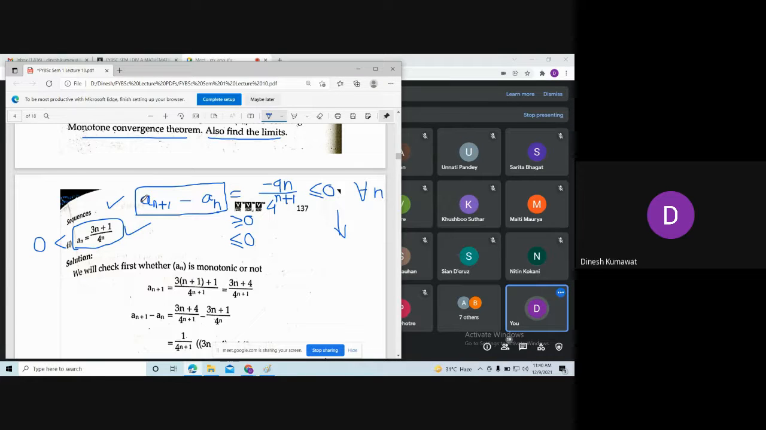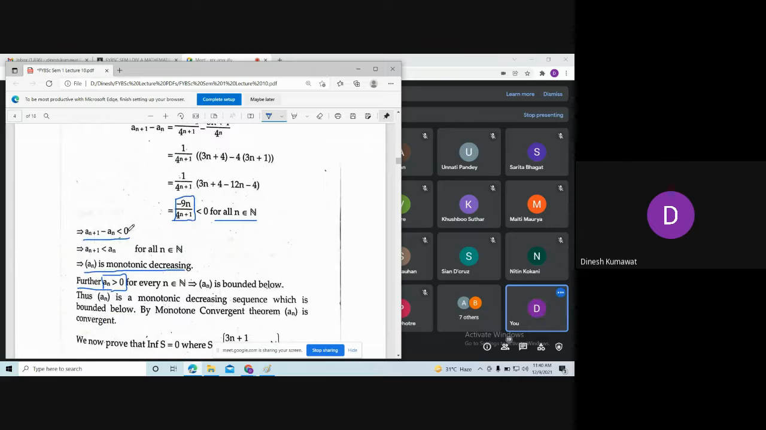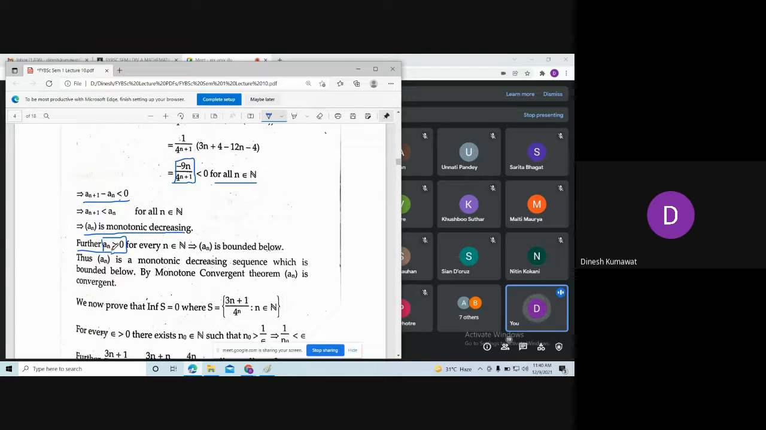Now what remains to check to apply the monotone convergence theorem? If it is bounded or not. Boundedness. Okay, so now we are going to see whether this sequence is bounded or not. As we already concluded, the lower bound for this sequence an is nothing but 0. Now let us see what an upper bound is. Further, an is anyway positive for every natural number. This implies what? An is bounded below.